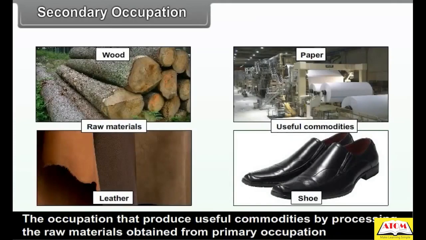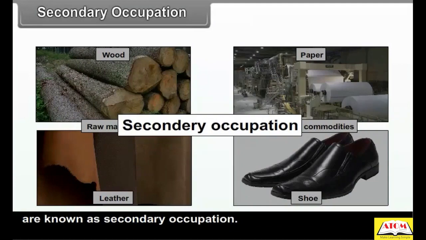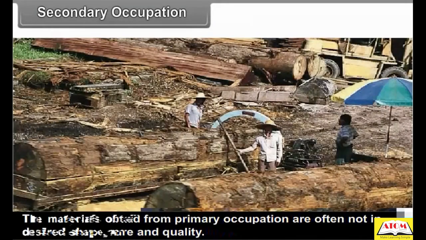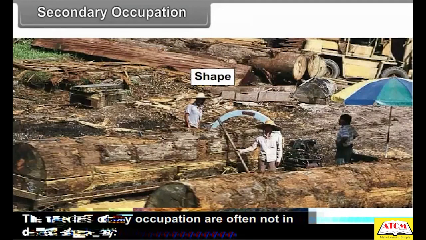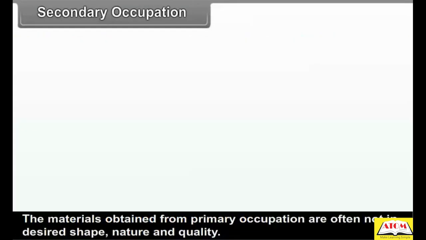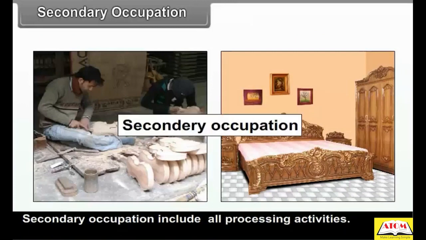Secondary occupation. The occupations that produce useful commodities by processing the raw materials obtained from primary occupation are known as secondary occupation. The minerals obtained from primary occupation are more often not in desired shape, nature and quality. Therefore, it is necessary to process these materials into a final product according to our requirements. Secondary occupation includes all processing activities.